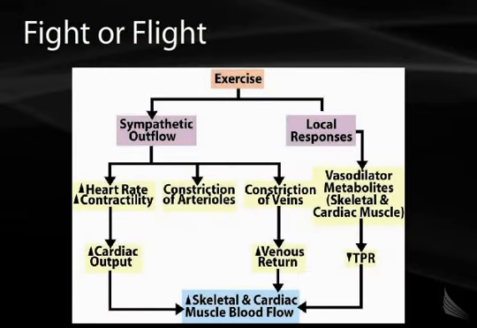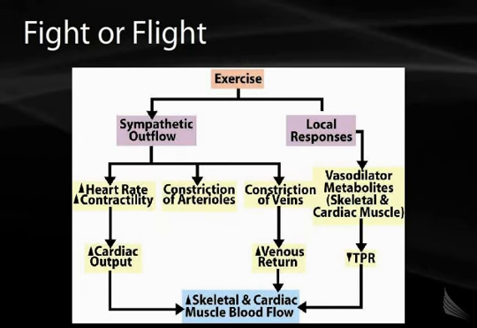This diagram illustrates fight or flight. In response to exercise at the top of the graph, we have increased sympathetic outflow and increased local responses. The sympathetic outflow, as we mentioned, through the beta-1 receptor causes an increased heart rate, increased contractility, and increased cardiac output. This also causes a constriction of arterioles in certain organs such as the abdominal viscera, kidneys, and skin.